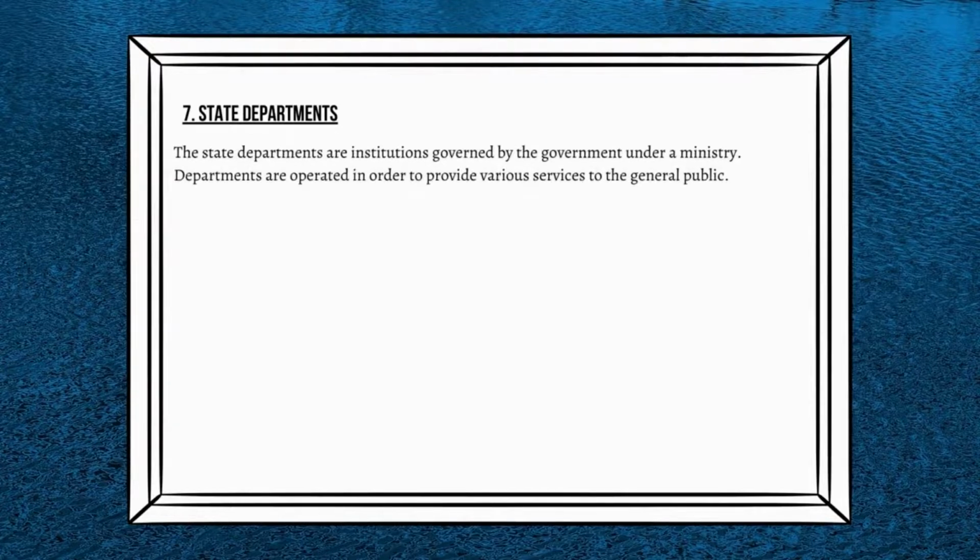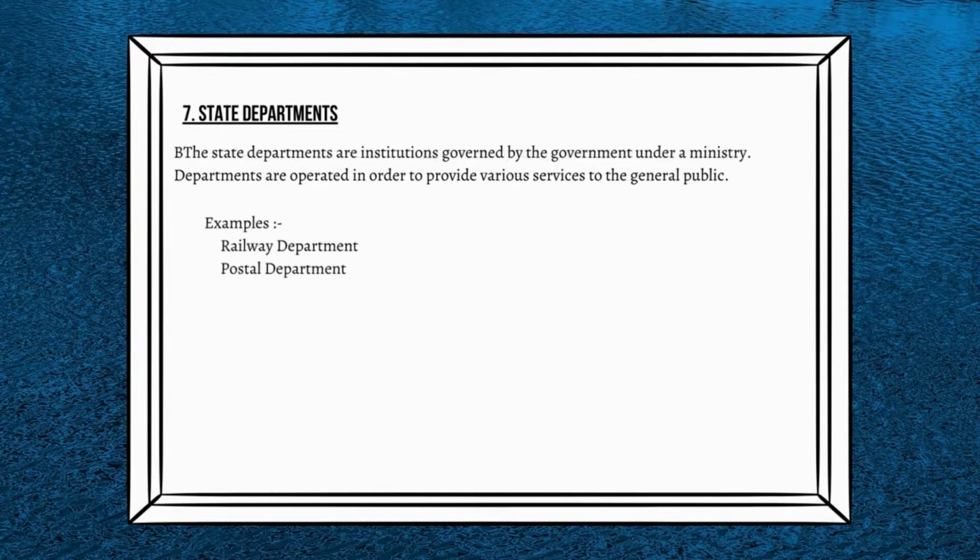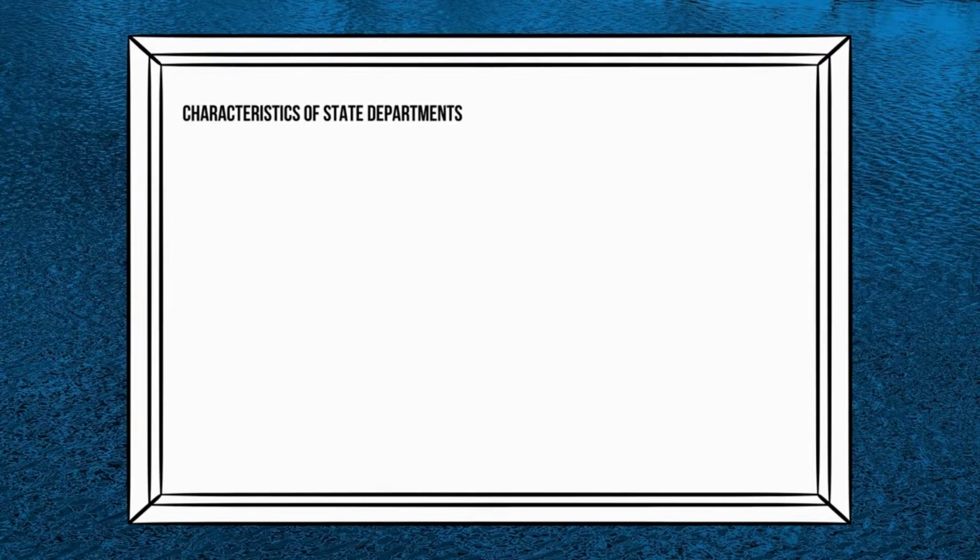First, let's see what is meant by departments. The state departments are institutions governed by the government under a ministry. Departments are operated in order to provide various services to the general public. Examples: Railway Department, Postal Department. Let's see the characteristics of state departments.